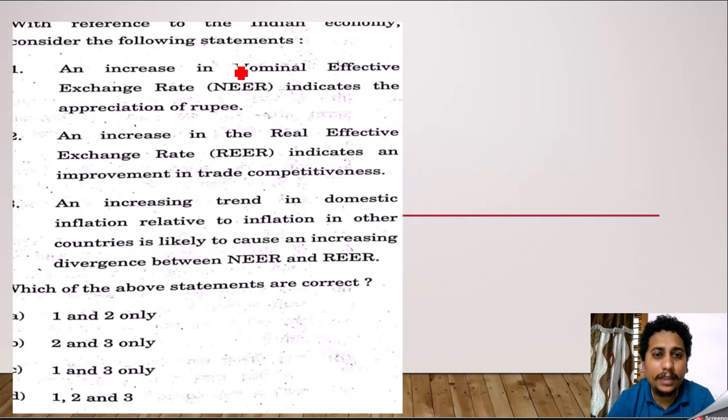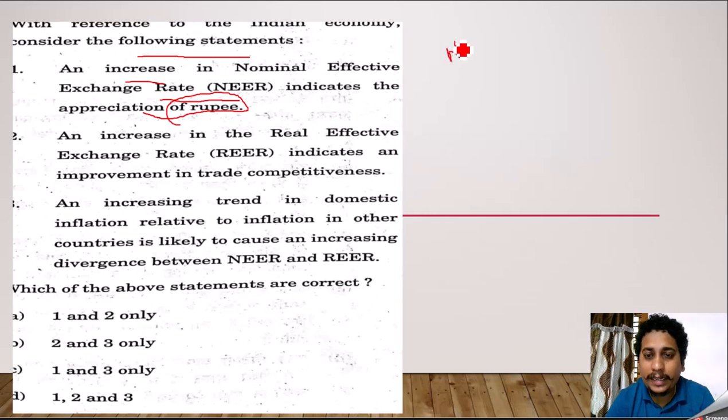Next. With reference to the Indian economy, consider the following. An increase in the nominal effective exchange rate indicates the appreciation of the rupee. There are two important concepts: one is NEER, the nominal effective exchange rate, and the other is REER, the real effective exchange rate. Nominal means not real. The real effective exchange rate is adjusted with inflation. So let us check how it works. An increase in the nominal effective exchange rate indicates the appreciation of the rupee. Absolutely, yes, it does.